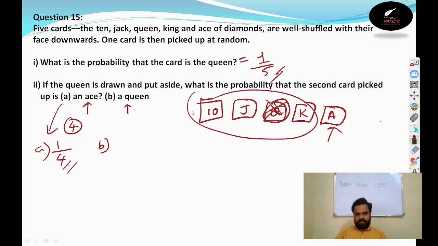Now, in this condition, what is the probability of getting a queen? Out of these four, what is the probability of getting a queen? Four cards are there, right? No queen is there. No queen means no event. The event is not possible. It is an impossible event, and the probability of an impossible event is 0. So the probability of the second card being a queen is 0. Is that clear? Can we go for the next question?